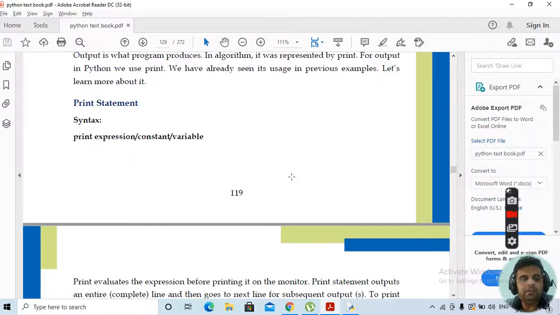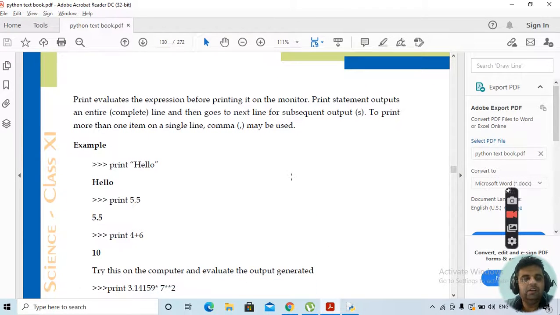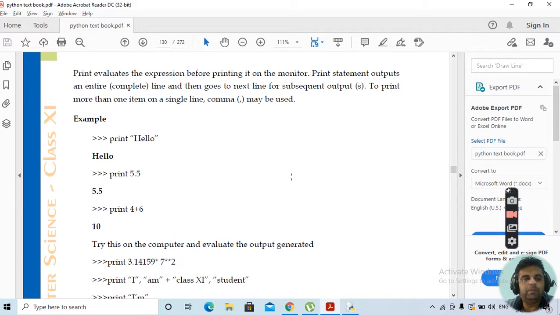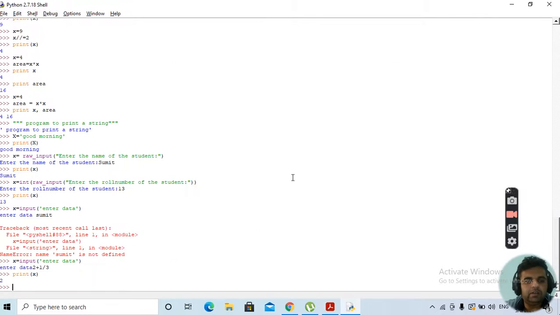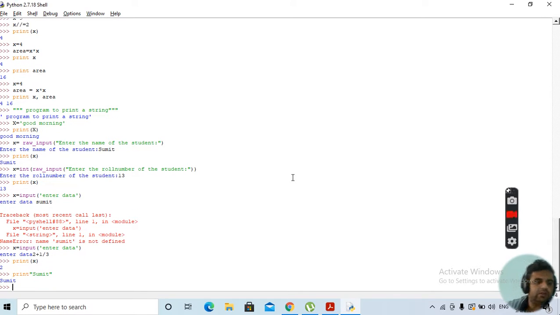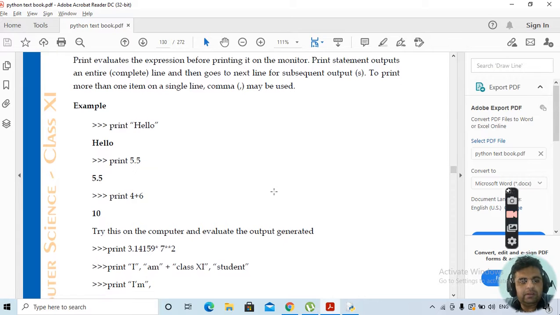Similarly, print statements, as we have been seeing in the whole lecture, what is the purpose of the print statement? It is used to print any variable or any value. Suppose we want to print Sumit. Okay, you want to print 3 plus 4, this will give you 7. This is how the print statement is used.